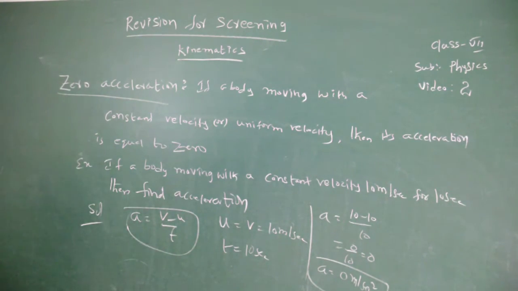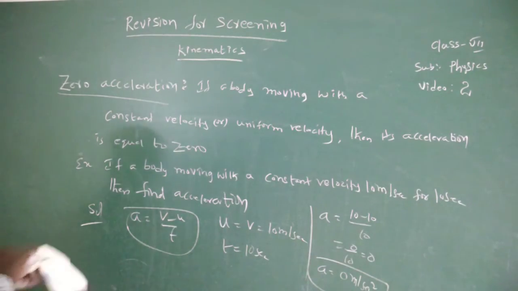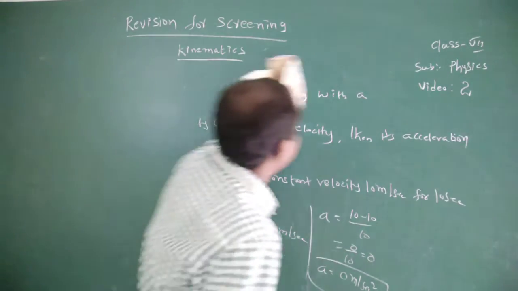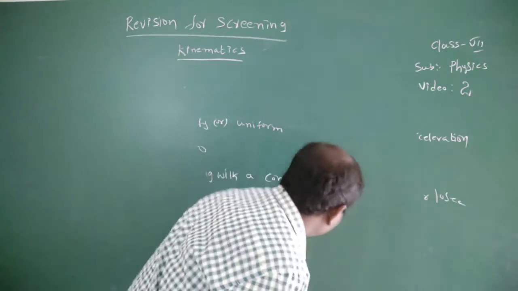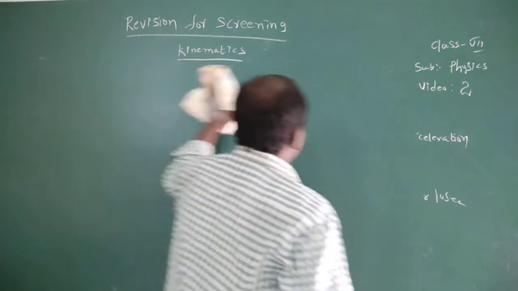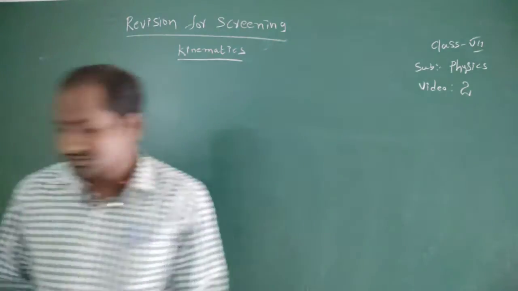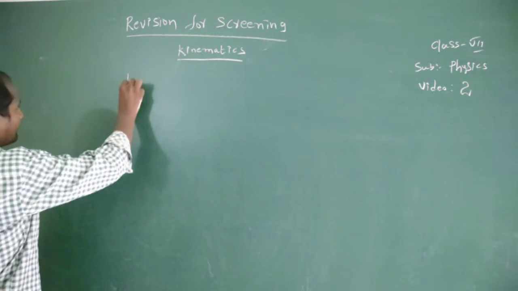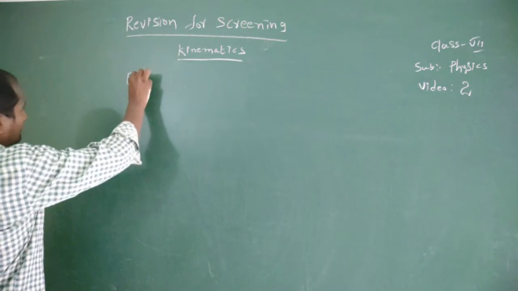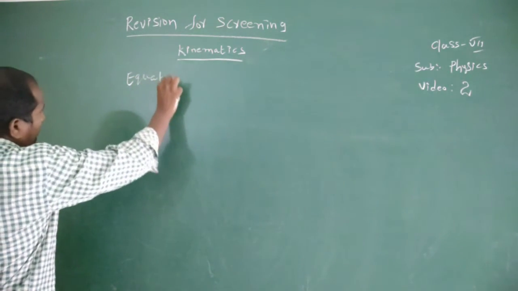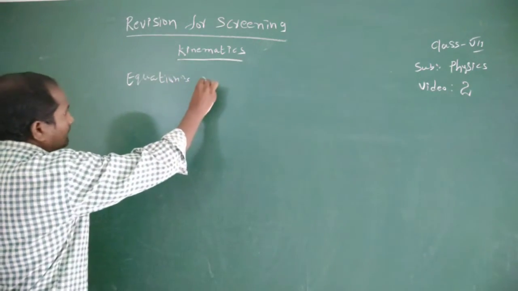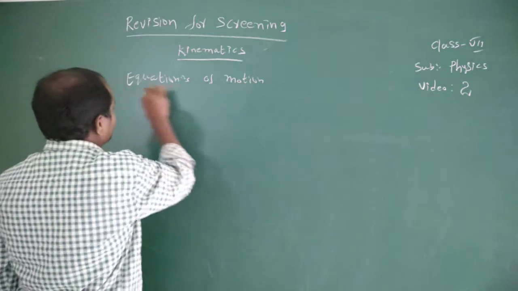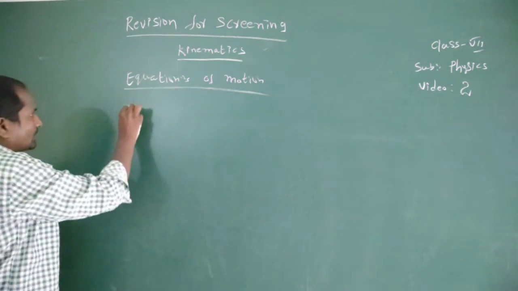Now, equations of motion. We have 4 equations.